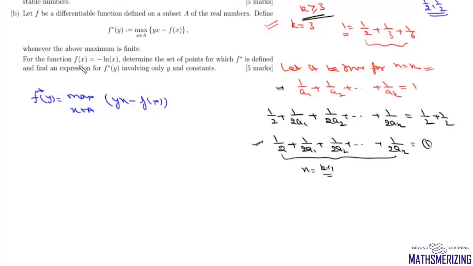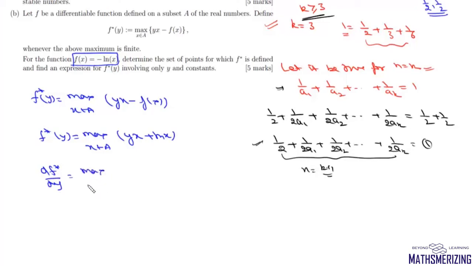Now for this function, we are given f(x) as minus log x. So we can write f star of y as the maximum over x belonging to A of yx, and in place of f(x) we'll write minus ln x, so it will be plus ln x. Now we'll differentiate it with respect to y, so df star upon dy will be the maximum over x belonging to A of y plus 1 upon x. Now the domain of this function f(x) is x greater than 0.